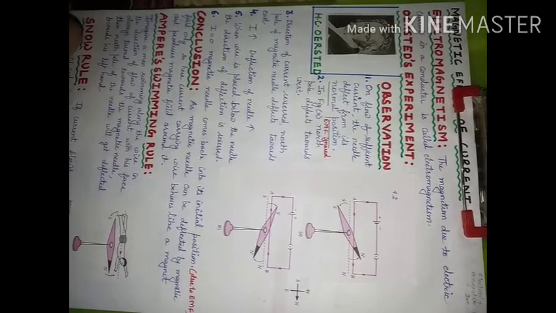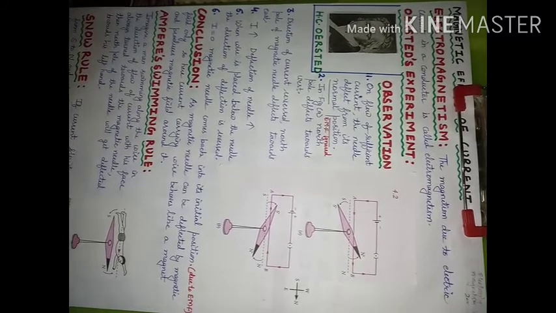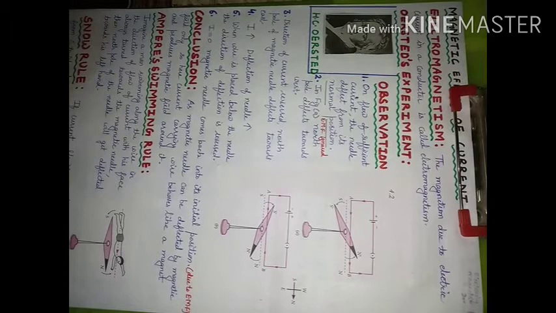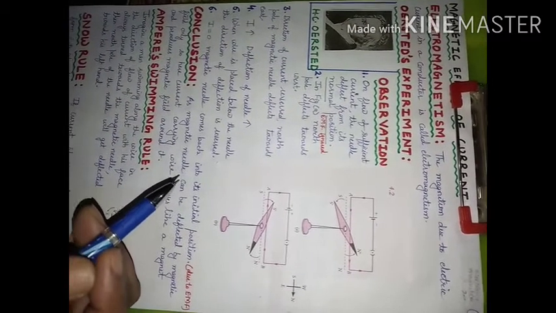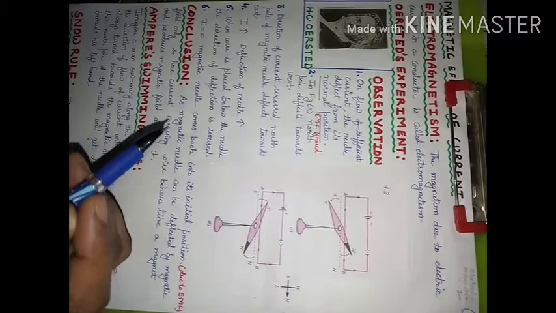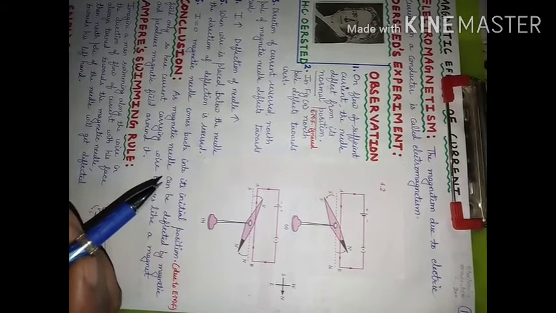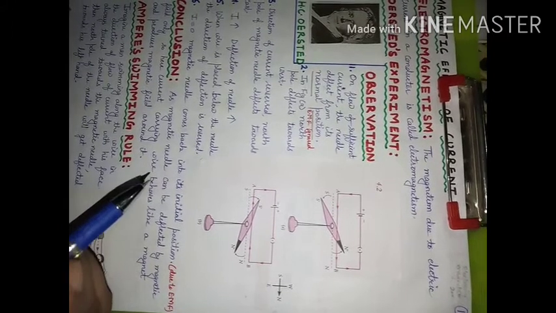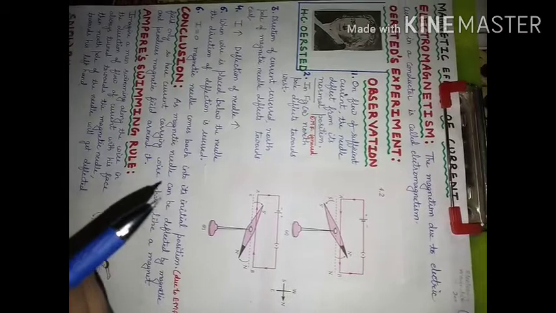In this video, we will consider magnetic effects of current. 200 years ago, it was considered that electricity and magnetism were separate. There is no connection between them. But later on, it was found that they are in close relation. They are related to each other.